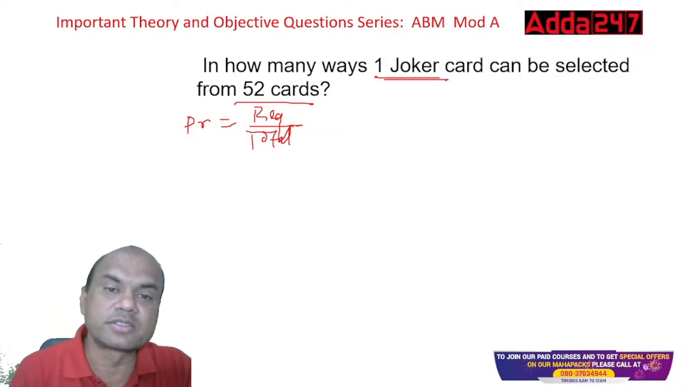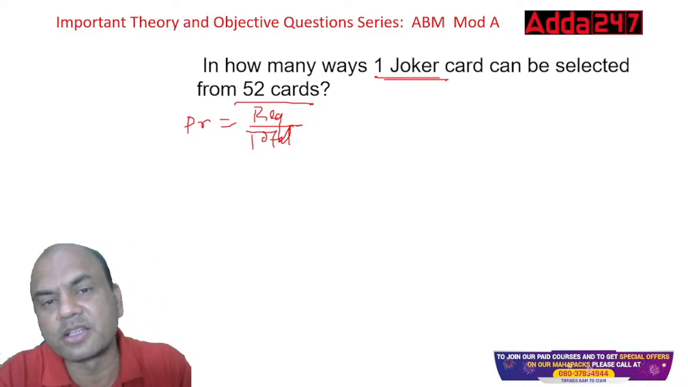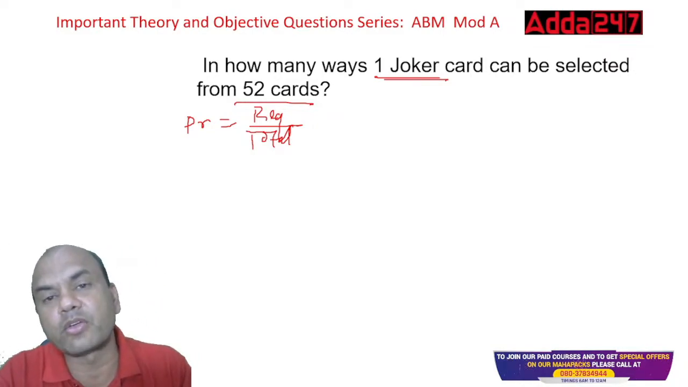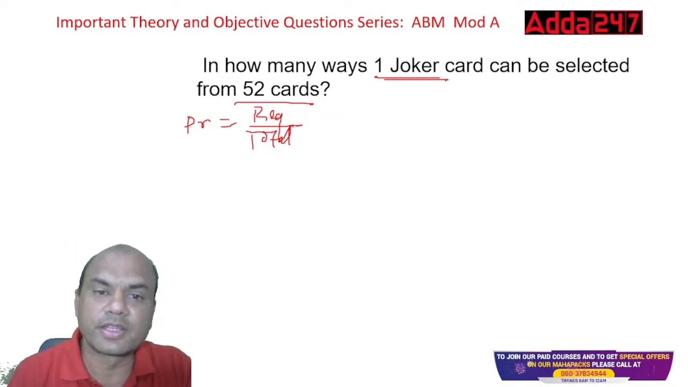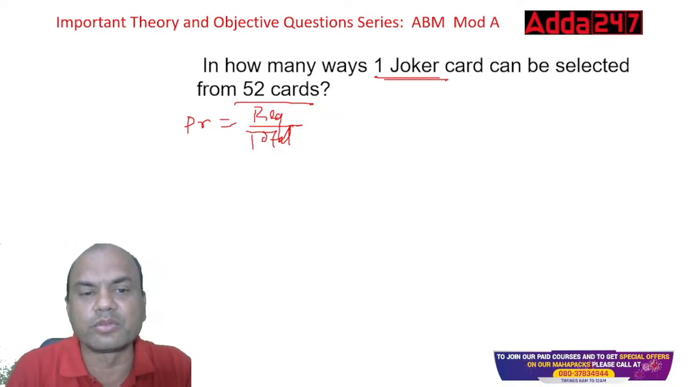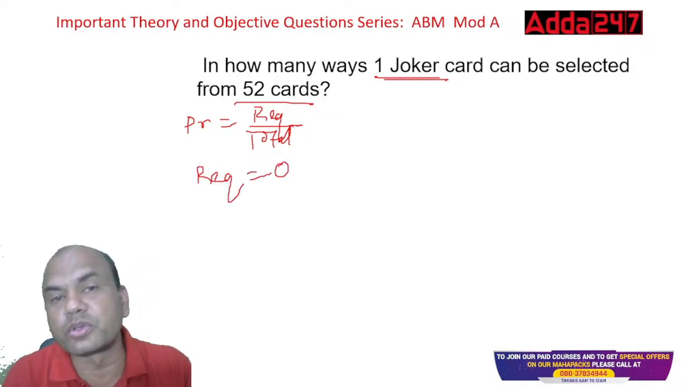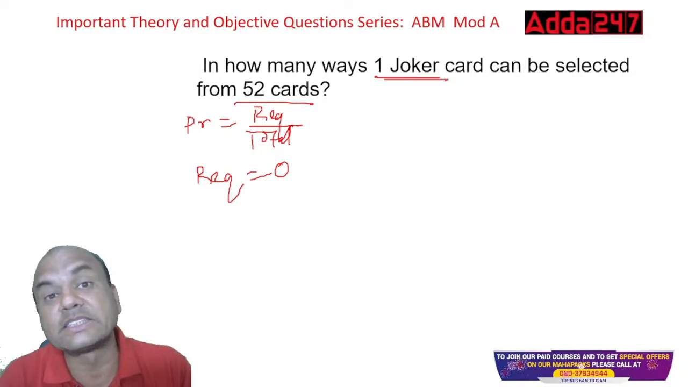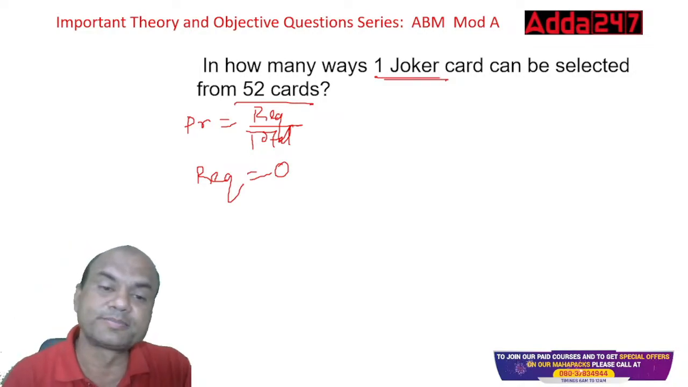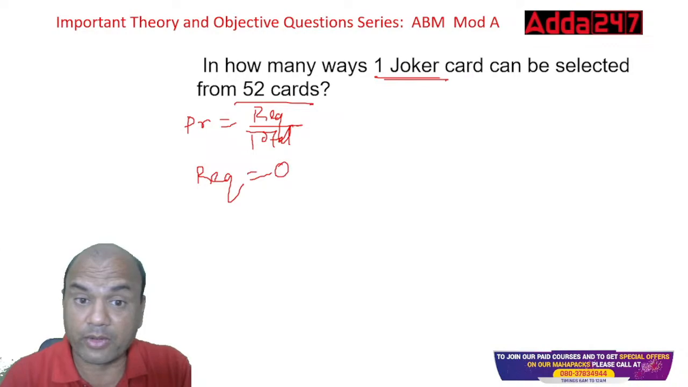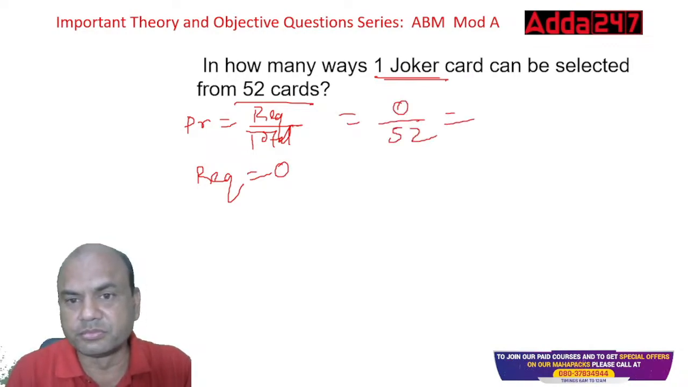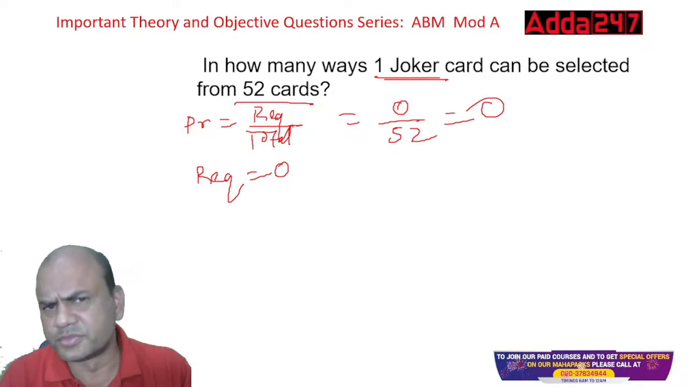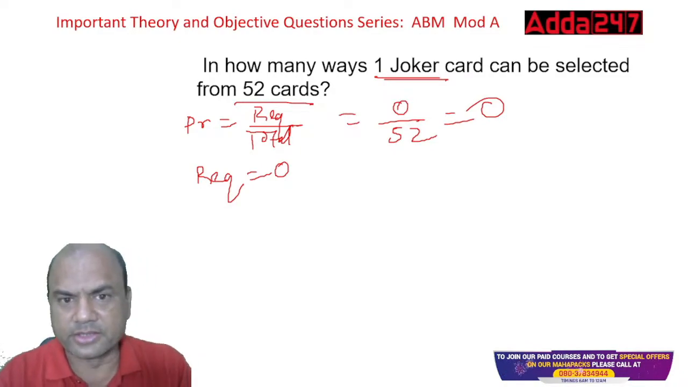How many jokers are there in the pack of 52 cards? Tell me, type in the comment section. There are zero. Zero jokers. Because the two jokers which we have in the pack of cards are separate from these 52 cards. That's why the answer will be 0 upon 52. 0. That is the probability, isn't it?